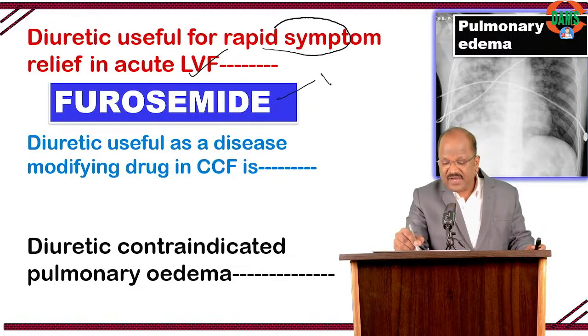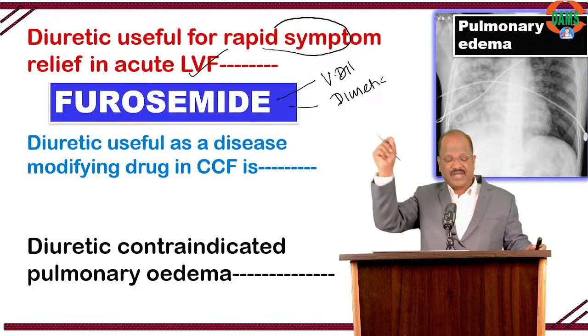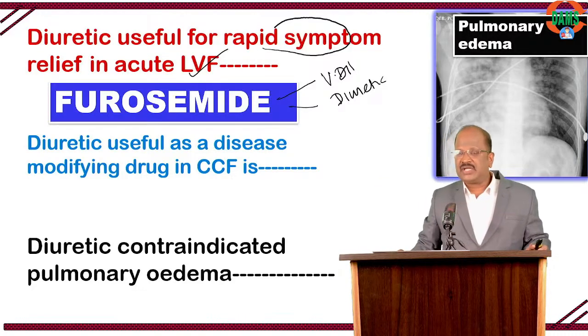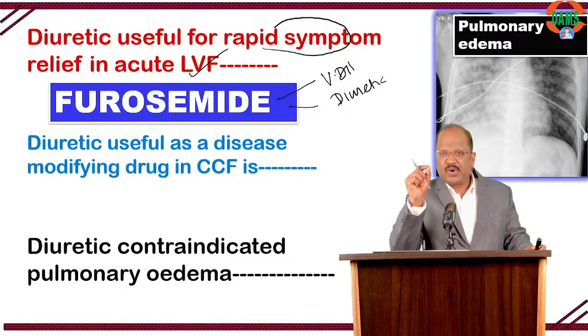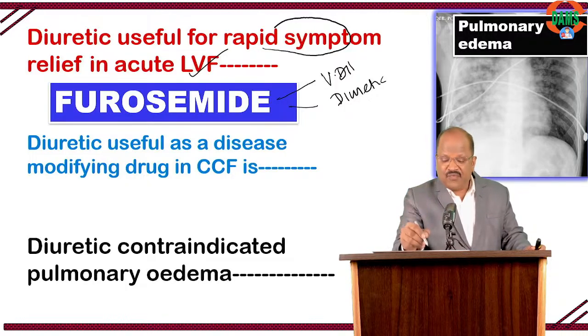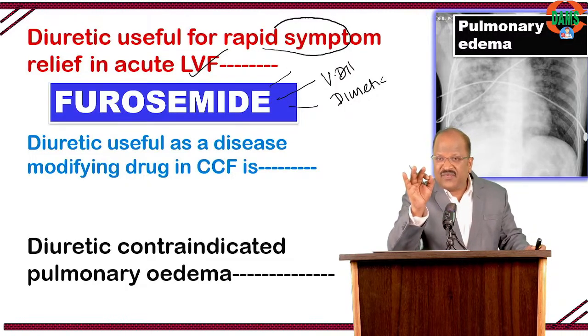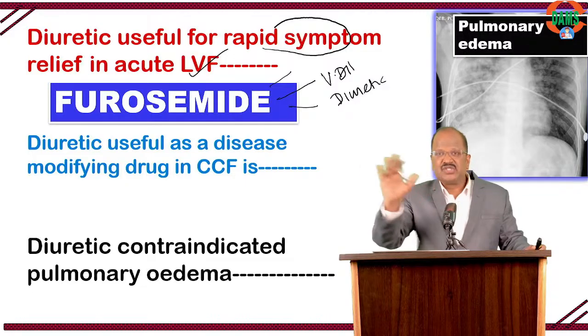Furosemide has vasodilatory property plus diuretic property, and it is the first diuretic of choice for managing breathlessness in acute heart failure. Whereas remember, furosemide is useful only for symptom relief. It's not going to modify the disease.